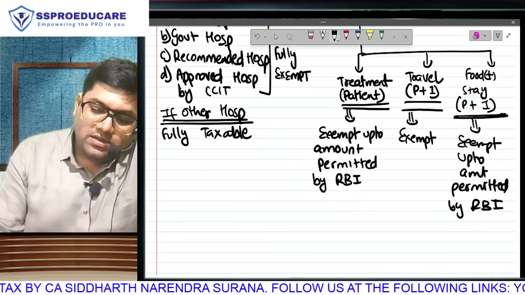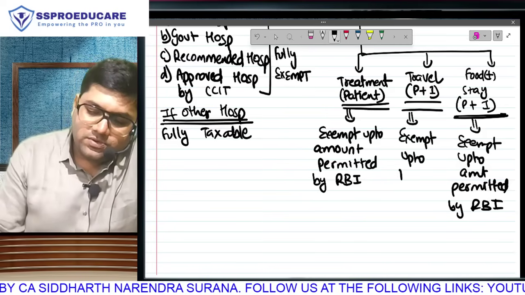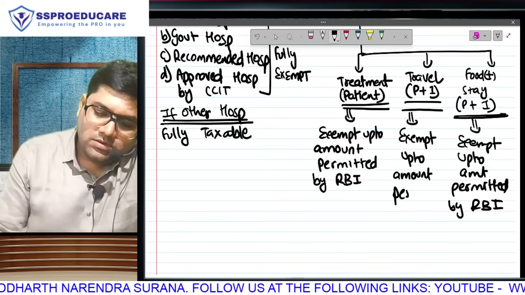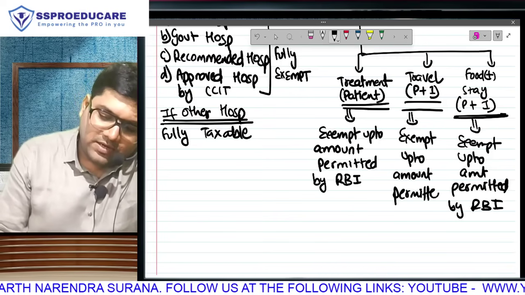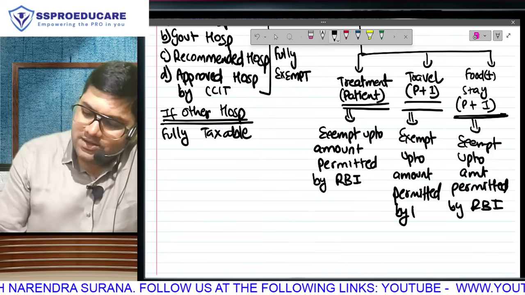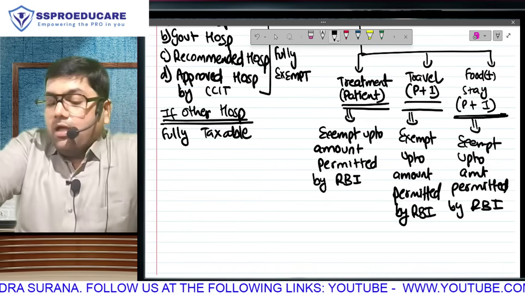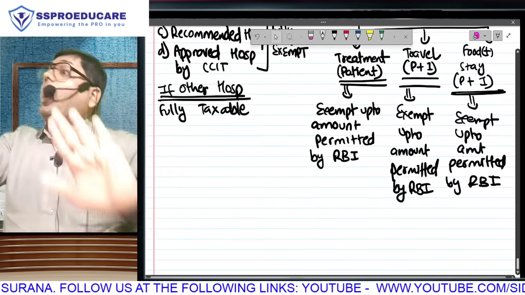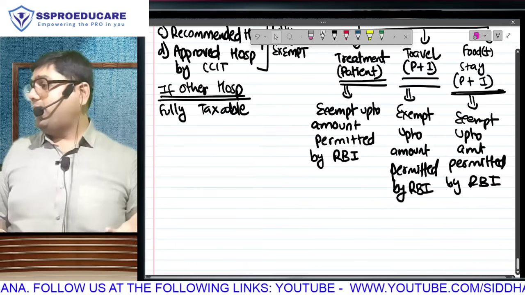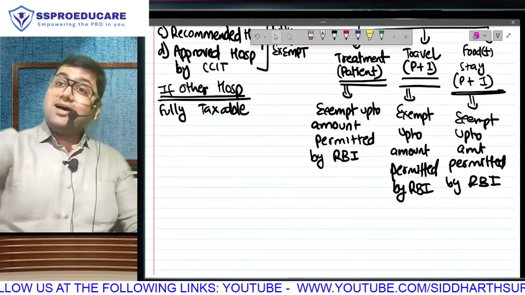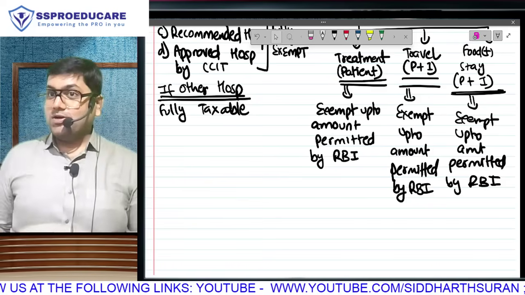This will be exempt up to the amount permitted by RBI. Ruko, I know you are thinking kya pagal hai, and your reaction says haan, I thought that only.